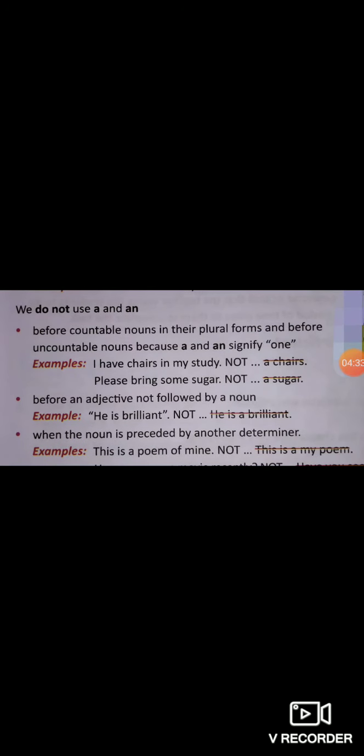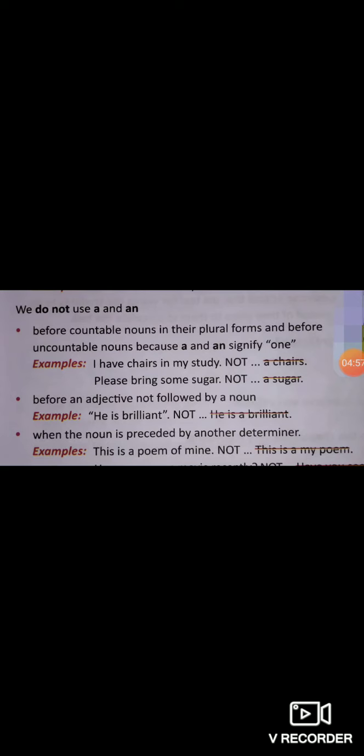And we do not use a and an before countable nouns in their plural forms and before uncountable nouns, because a and an signify one. We know that a or an means one thing, one object, like this. But these things can be any one.